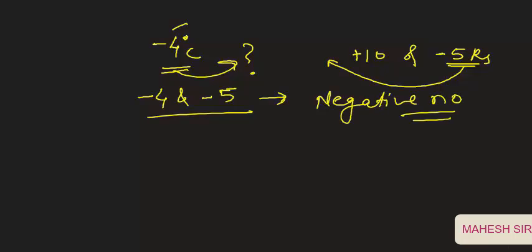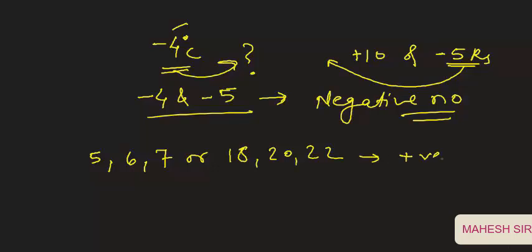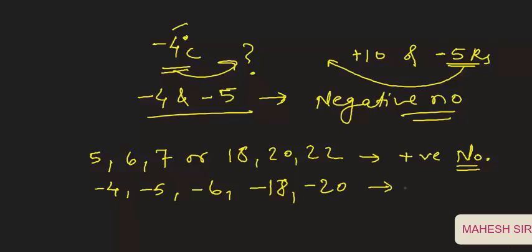Okay. When we talk about the numbers 5, 6, 7 or 18, 20, 22, these numbers do not have any sign, so we consider this kind of number as positive numbers. And students, if I write minus 4, minus 5, minus 6, minus 18, minus 20, all these numbers are negative numbers.